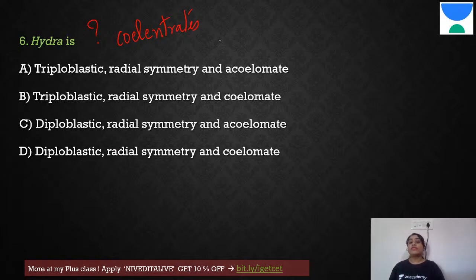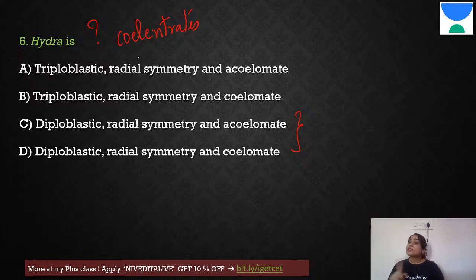Therefore, it is diploblastic. It has not come to an organ level. So, it has to be between these two. Now, the question is symmetry. Both radial, it is mentioned everywhere radial. We don't have to worry about that. The next question is if it is acoelomate or coelomate. Coelenterate is called so because it has a cavity.